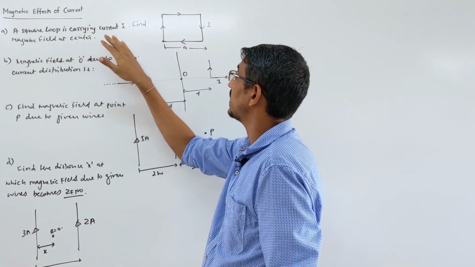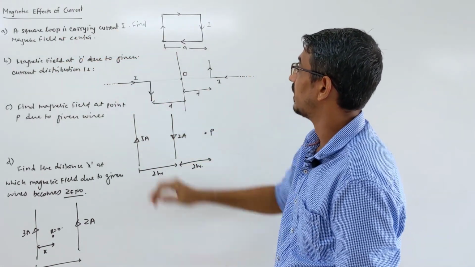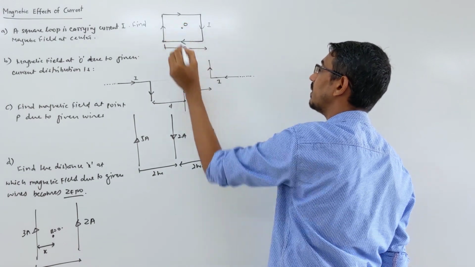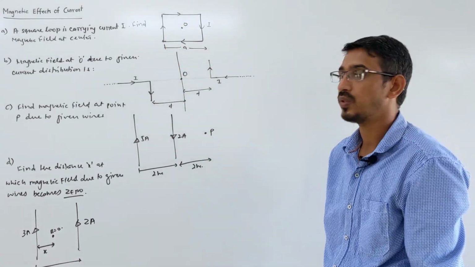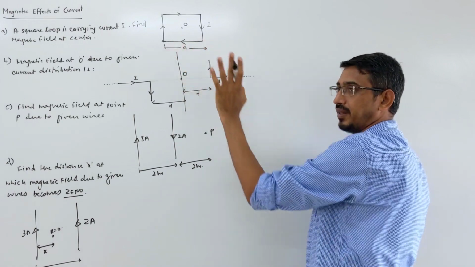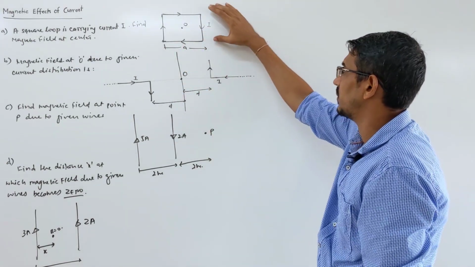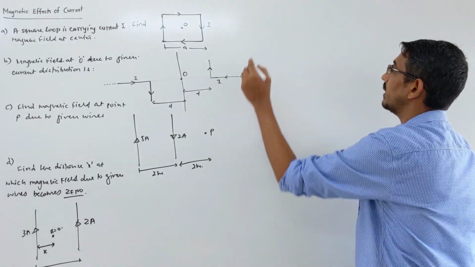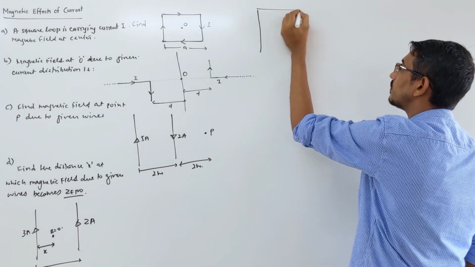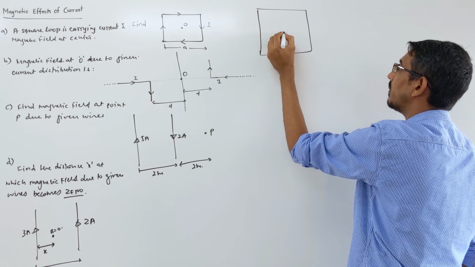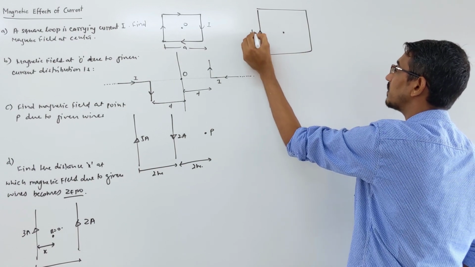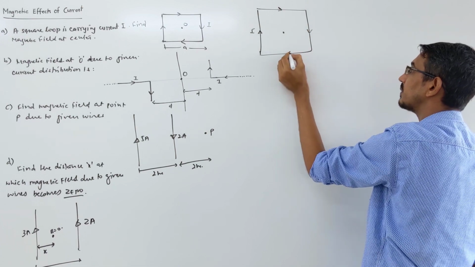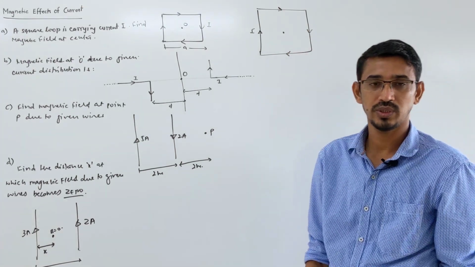A square loop is carrying current I. Find the magnetic field at center O. So this is the center, and here you want to find the magnetic field, correct? This is side a. We have a shortcut for this also, but before that let's see how we really solve this problem. So this is a loop. We want to find the magnetic field here, current flowing like this. Correct. So how will we solve this question?